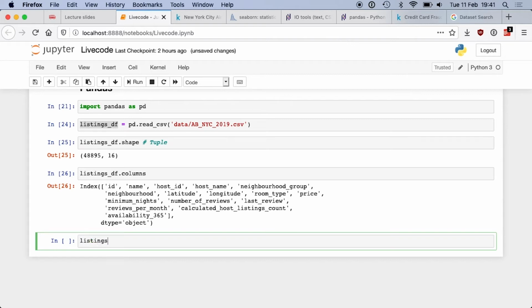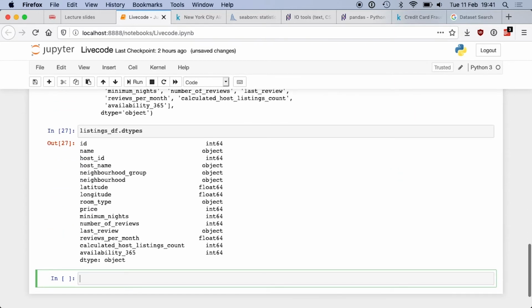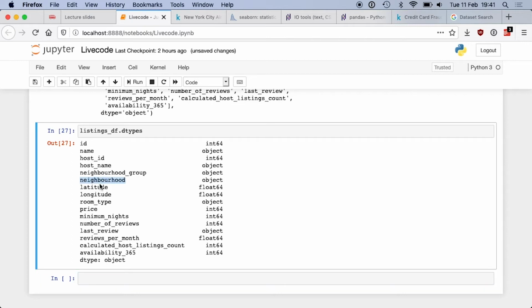I can also look at something called dtypes. And what's dtypes? Can you tell me? Name of the column and the type of the column. So you see some columns are integers, some are strings. Object means string, basically for pandas. And so some are floats.